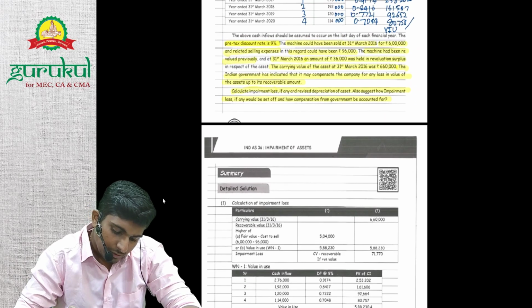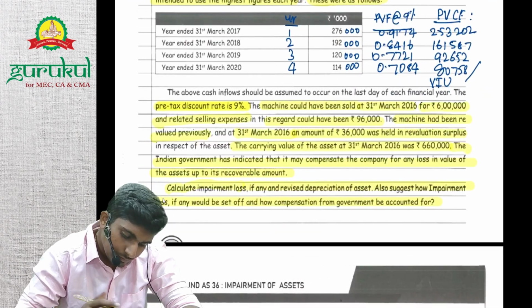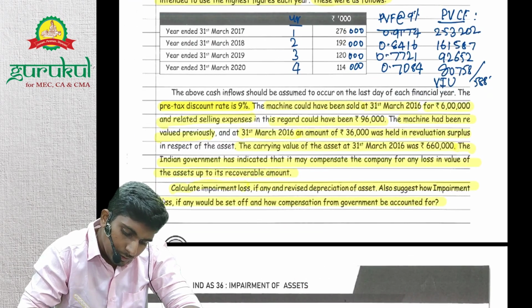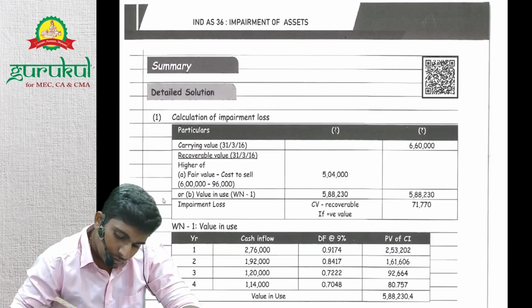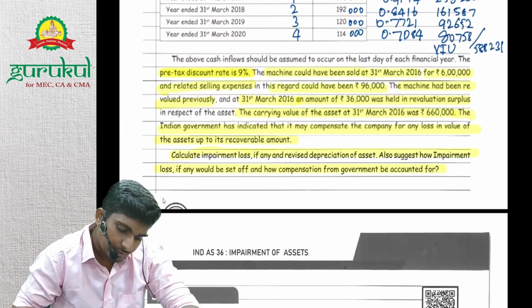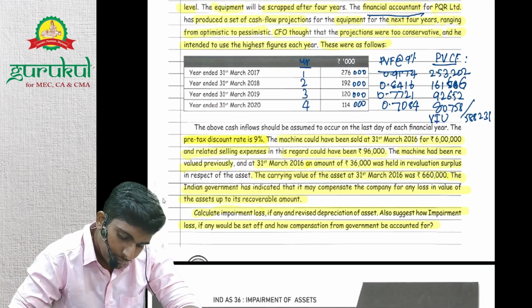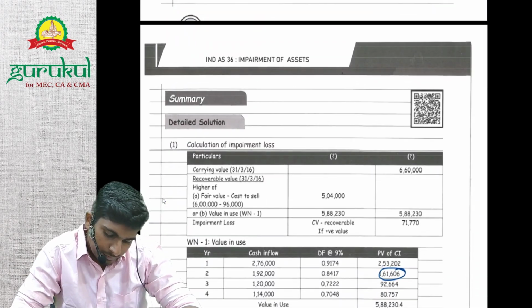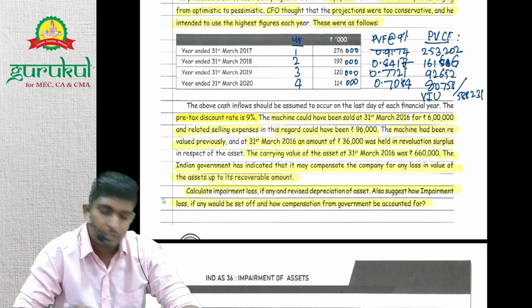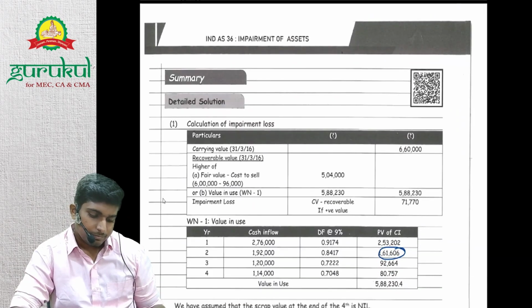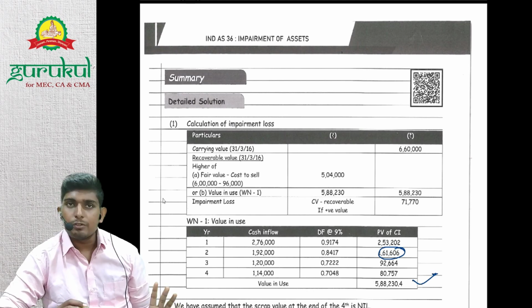Which basically is 588,231, right? So here it is 161,606. You might have mistaken, right? This may be due to rounding off. They have taken 8417 here. So we will calculate the value in use first, right? We got the value in use.